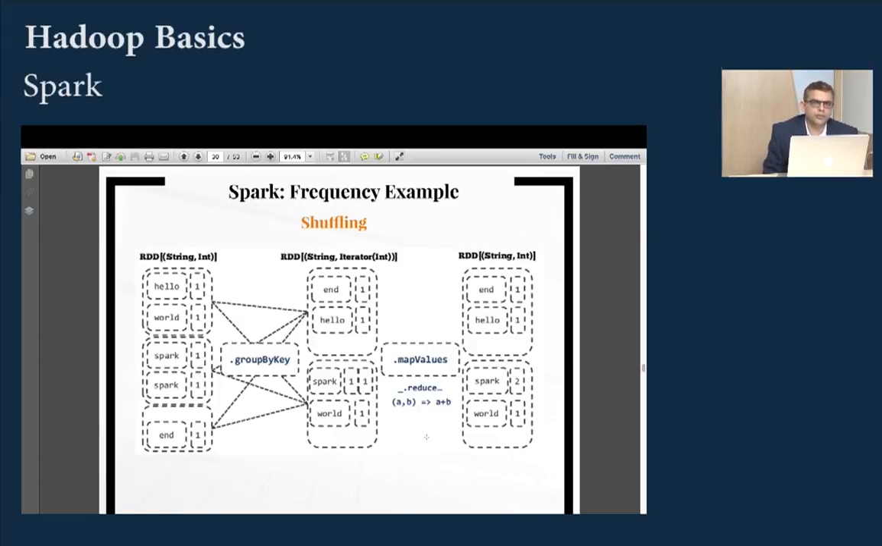So far what we've achieved is word count. Here we don't want word count, we want frequency of words. But what we've done so far is word count.